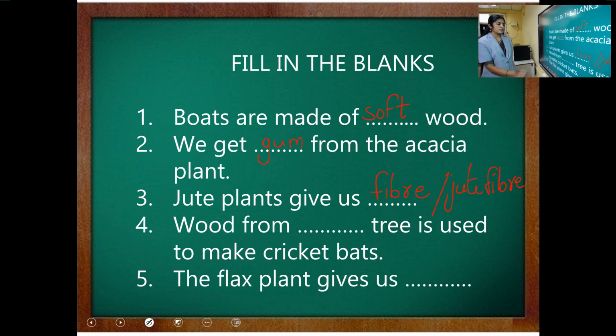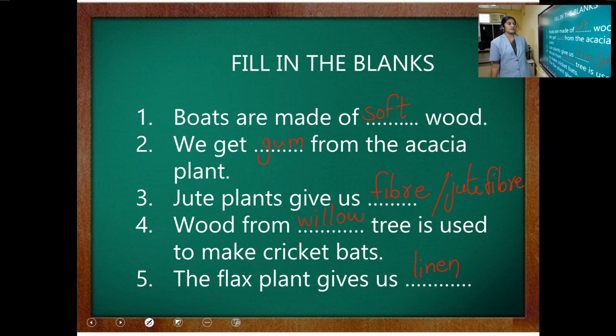Clear? Then fourth question. Wood from dash trees is used to make cricket bats. Very good. It is the willow tree. Wood from the willow tree is used to make cricket bats. Clear? Fifth question. The flax plant gives us dash. We learned the name of a particular fiber. What is it? Yes, it is linen. We get linen from the flax plant.